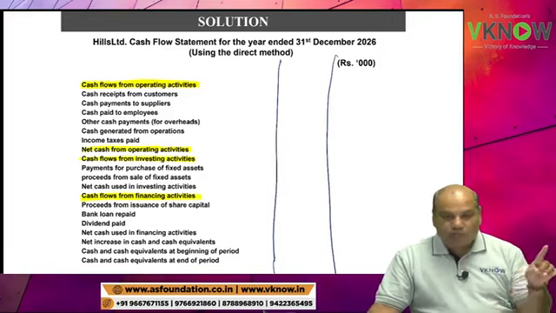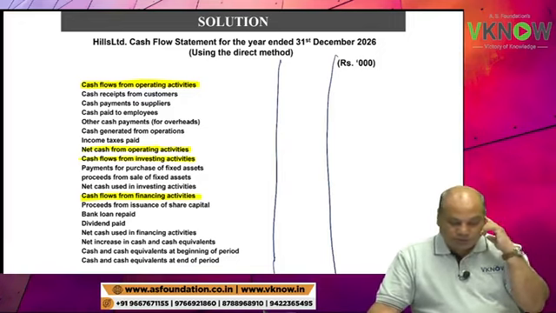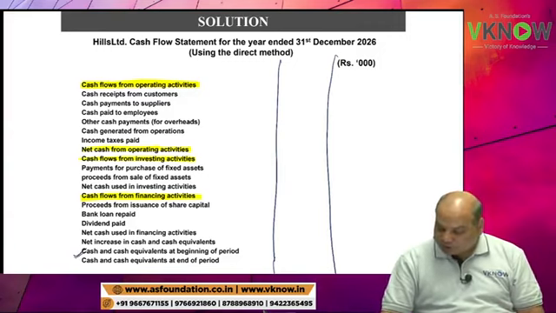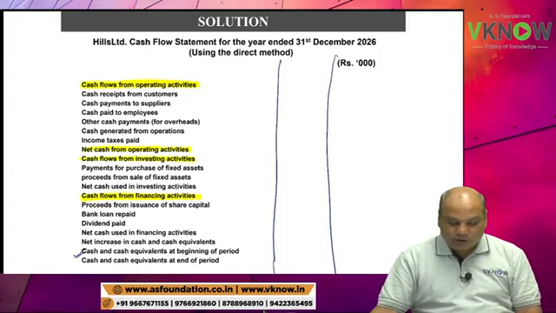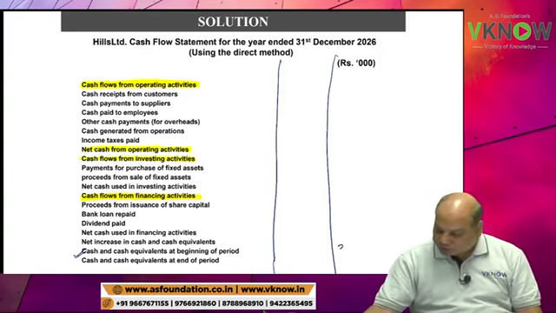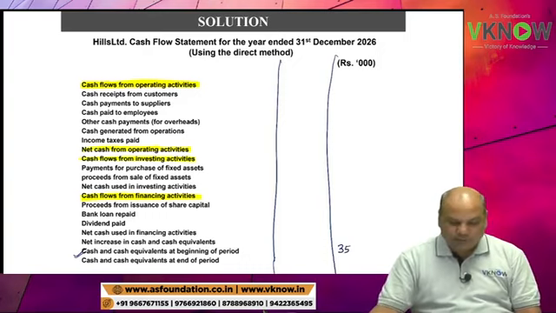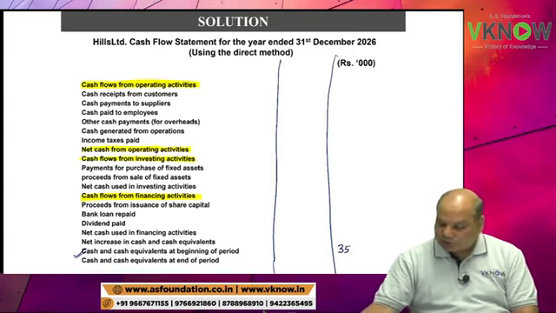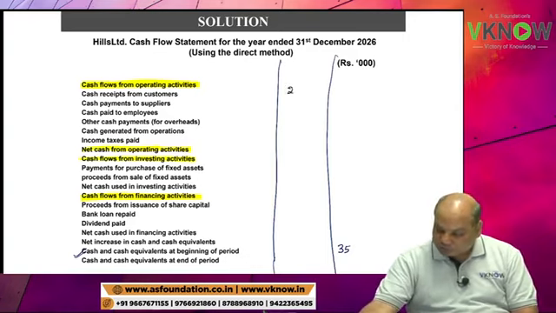We'll start from first line of the question. Balance on 1/1/2026. So that will come in the second last line, cash and cash equivalent at the beginning. So write in the outer column 35. Everything is written, just fill in the blanks. Receipt from customer 2783, cash receipt from customer.